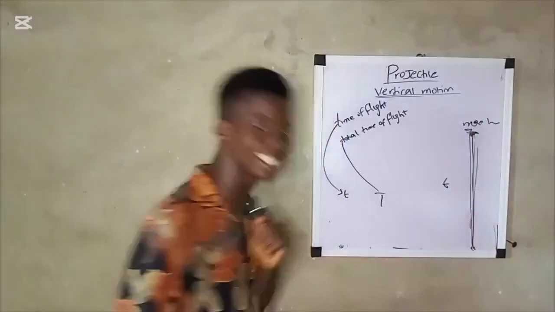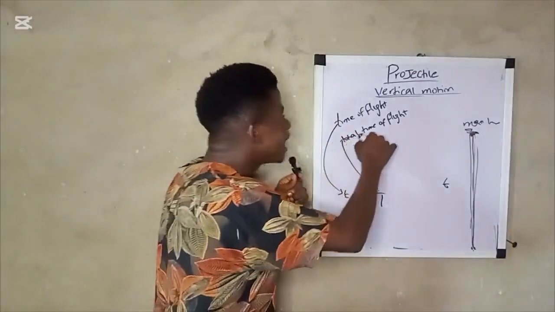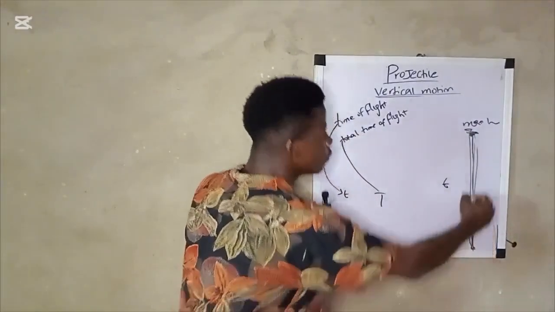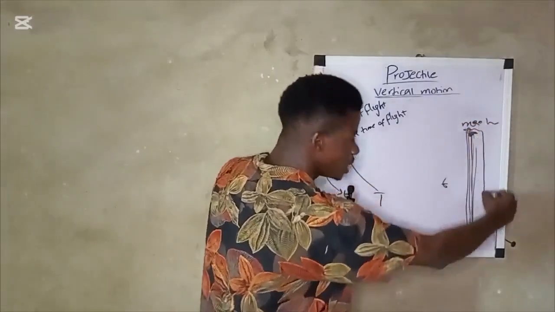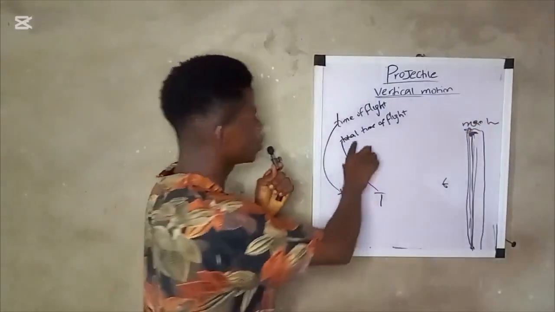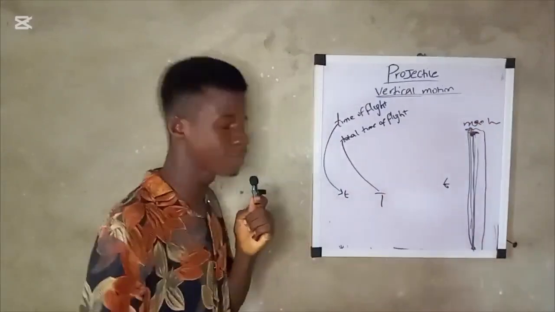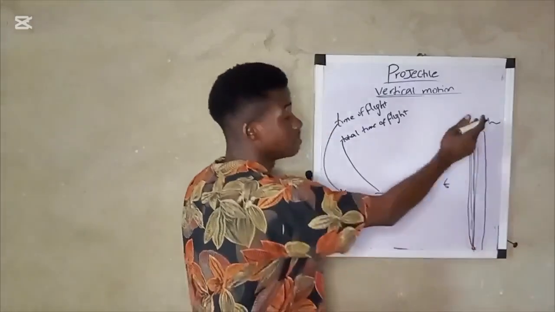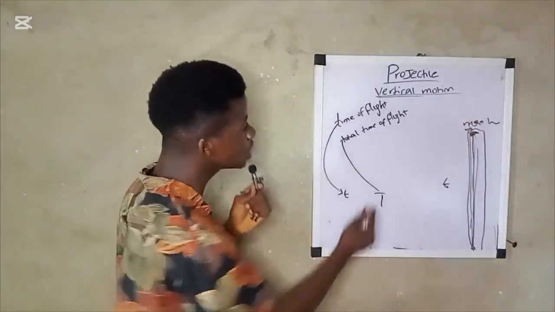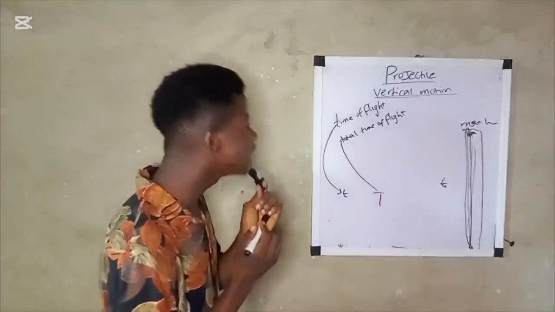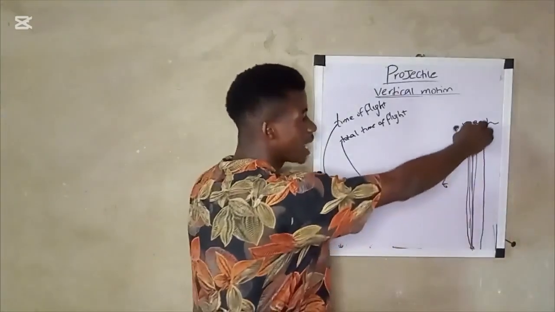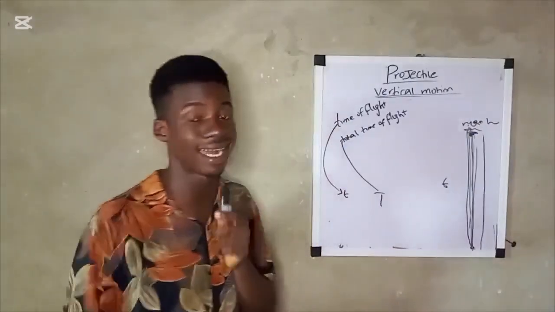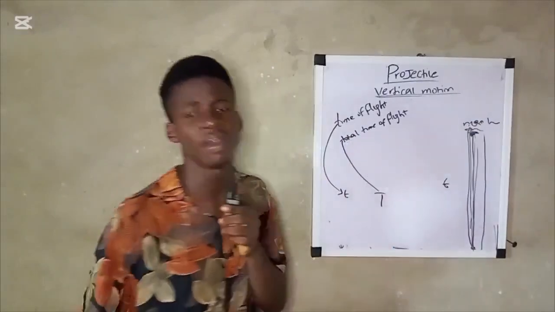Time of flight. Then, total time of flight is the time it takes a body to move to the maximum height and fall to the ground. That is known as total time of flight. Okay? Time of flight, which is small letter t, is just the time it takes a body to reach the maximum height, whereas total time of flight is the time it takes a body to reach the maximum height plus the time it takes that body to fall to the ground. That is known as the total time of flight.